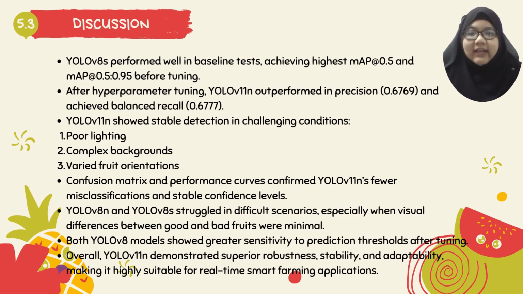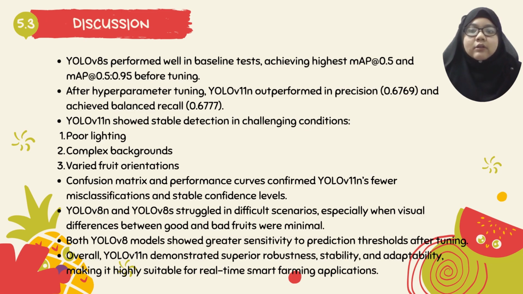Specifically, YOLO version 11N achieved a precision score of 0.6769 and a balanced recall of 0.6777. This indicates that the model consistently identifies both healthy and defective fruits, even under different environmental conditions. The confusion matrix and performance curves supported this finding, showing that YOLO version 11N maintains stable detection performance across various challenges such as poor lighting, complex backgrounds, and different fruit orientations. It also showed fewer misclassifications and less sensitivity to threshold changes compared to YOLO version 8N and YOLO version 8S.